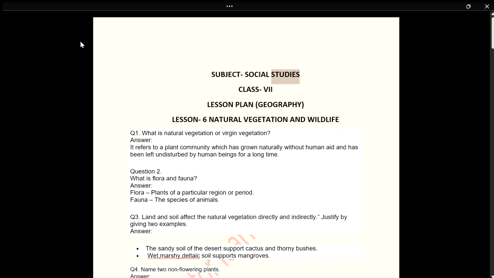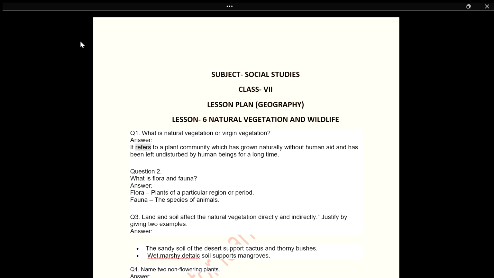Subject: Social Studies. Class 7. Lesson Plan, Geography. Lesson 6: Natural Vegetation and Wildlife. Q1. What is natural vegetation or virgin vegetation?